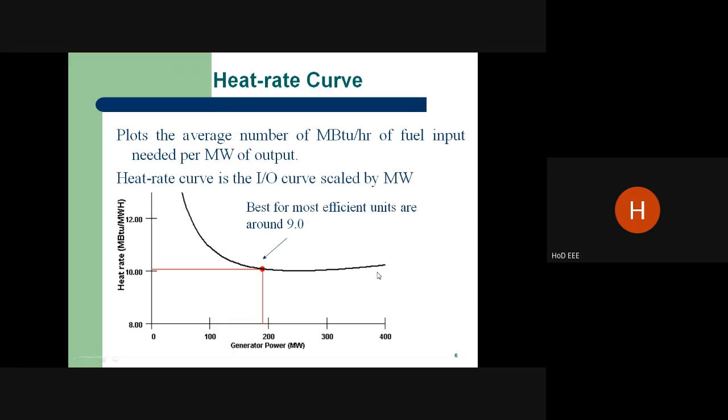Here is the curve, arrived at for the power generation with different gas. If it is 90 megawatt, the heat rate may be higher. As power increases, the heat rate decreases and is then sustained. At which point is it most efficient? In this consideration, we can have the point around 9.